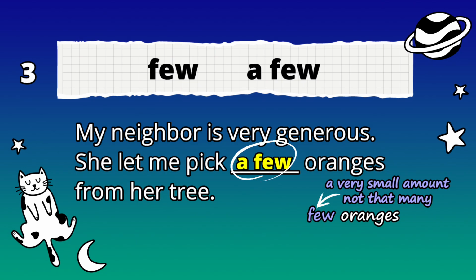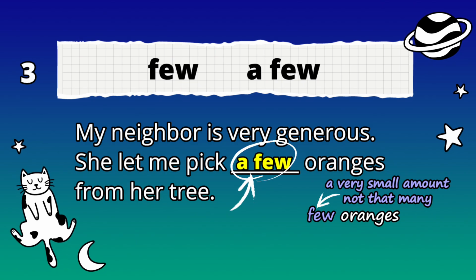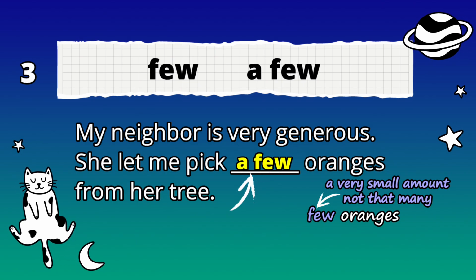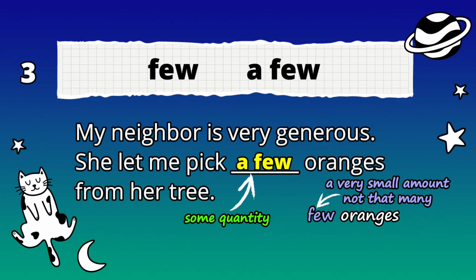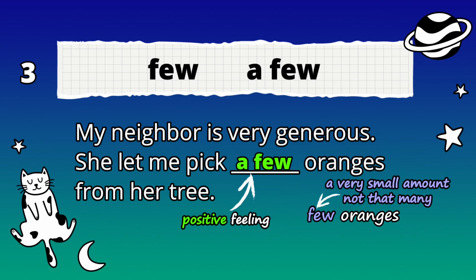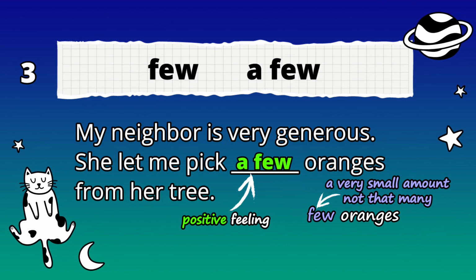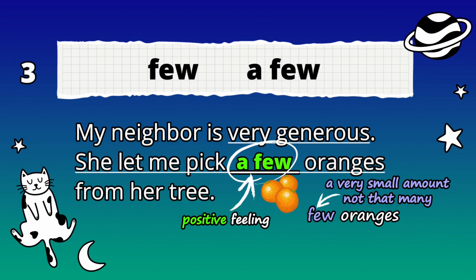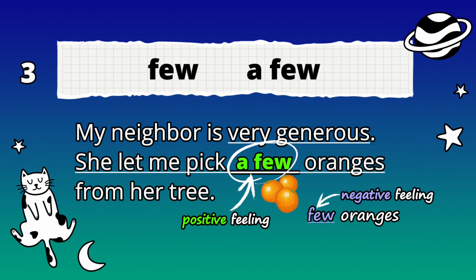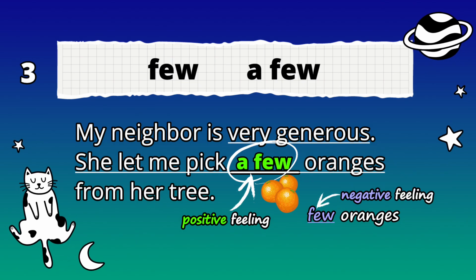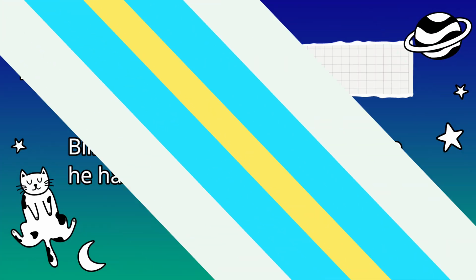Even though a few oranges here means that, well, she was willing to give me some oranges. All right. Again, a few. So there's a quantity there, right? It's more of a positive because we know that from the context, she is very generous. So she's giving us a few, right? Not just few. Few would be negative. Got it? All right. Now for number four.